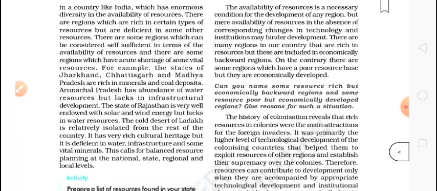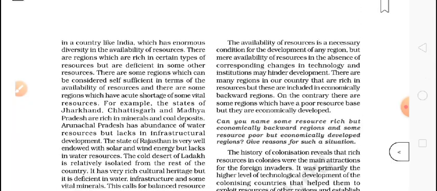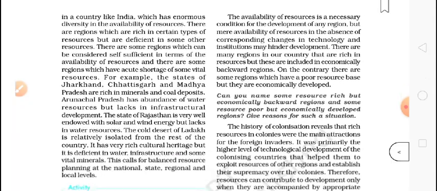The availability of resources is a necessary condition for the development of any region. But it is a very simple thing: if we need development of a place, we need to give the resources to that place.